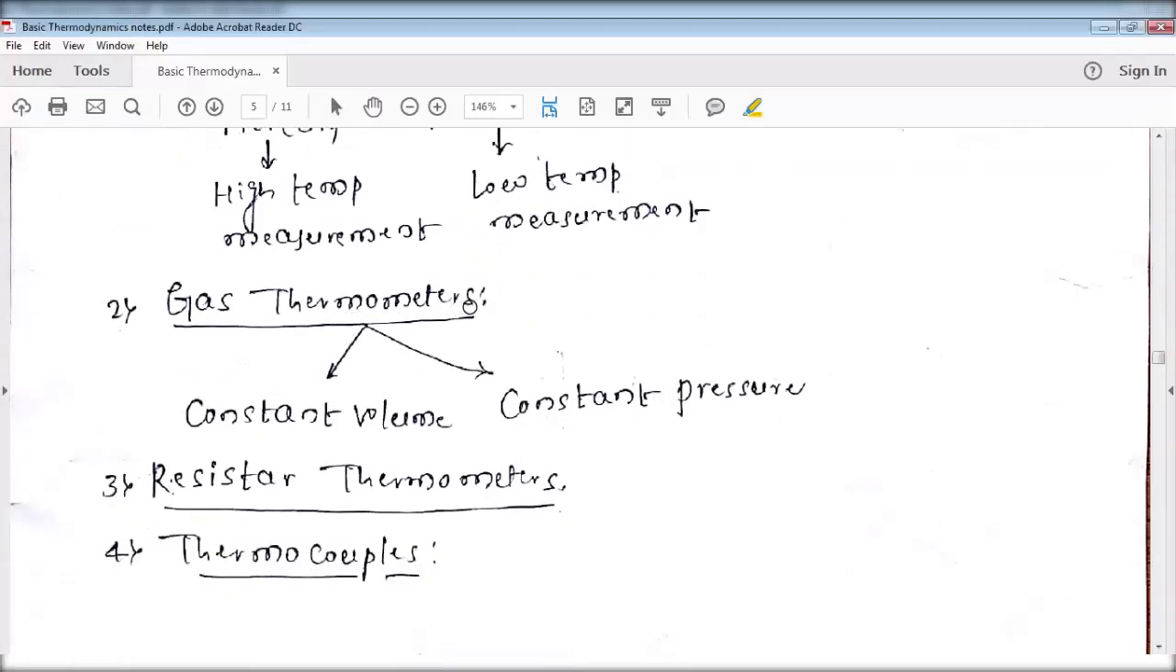This gas thermometer is again divided into two types. The first one is the constant volume gas thermometer and the second one is the constant pressure gas thermometer.